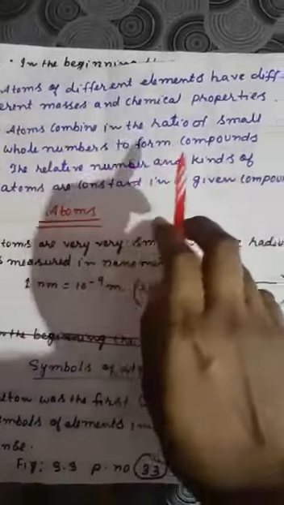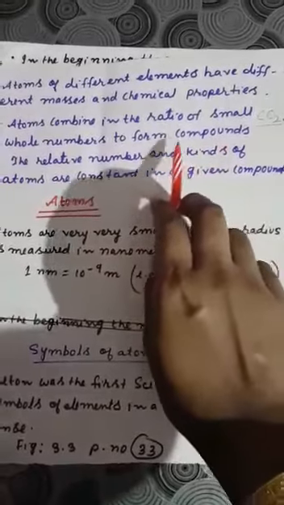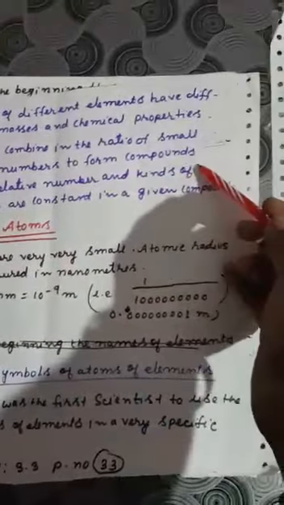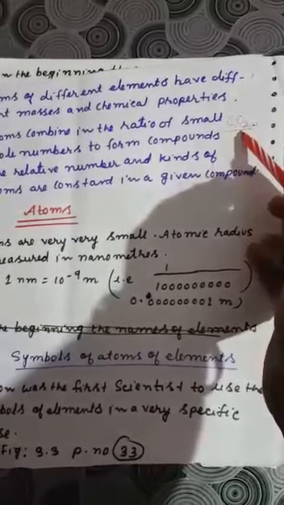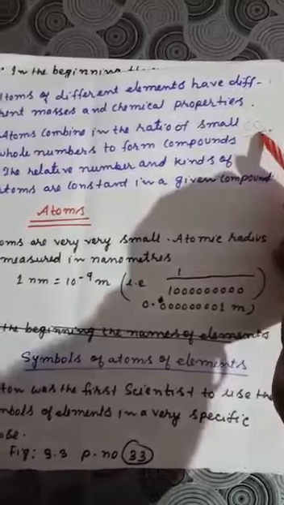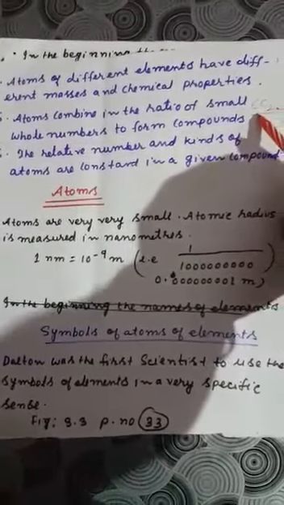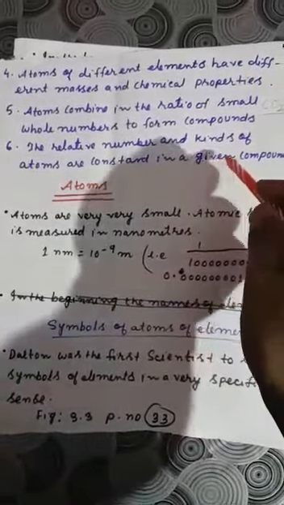Next, atoms combine in the ratio of small whole numbers to form compounds. That means atoms will combine in such a way that it will be a whole number. For example, CO2, it cannot be C half or O4, it is not like that. It will always be whole numbers, 1, 2, 3, 4, like that. Am I clear? Now number 6, the relative number and kinds of atoms are constant in a given compound. This is the law of constant proportion.